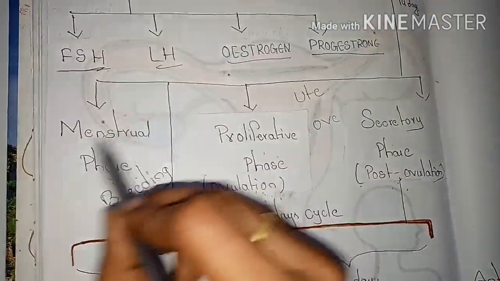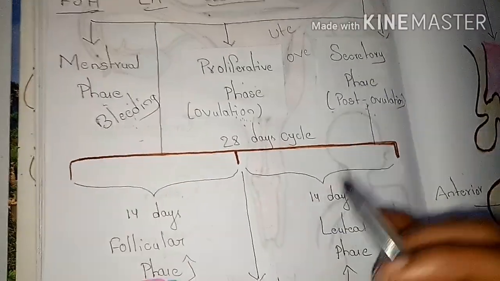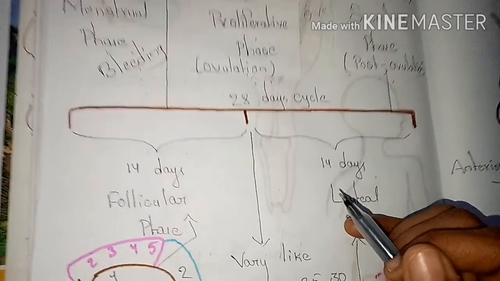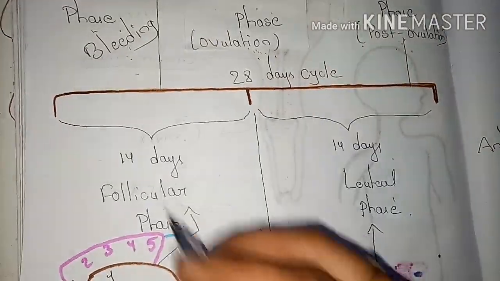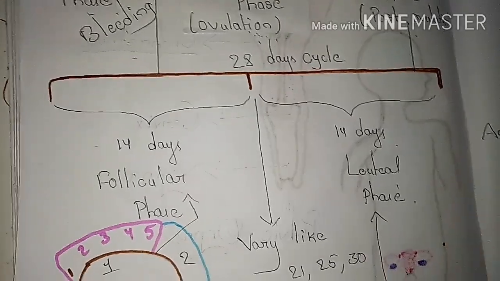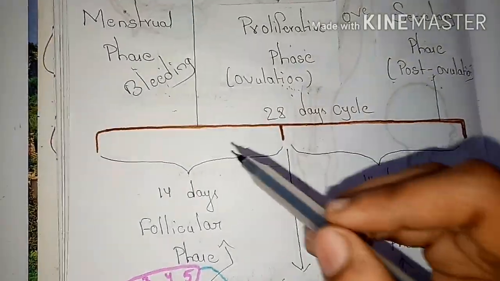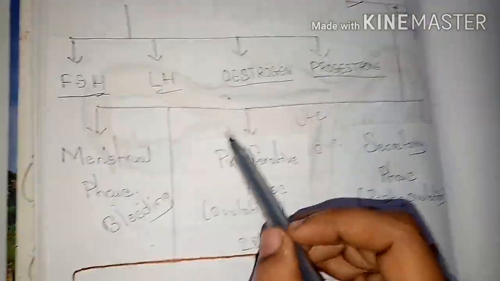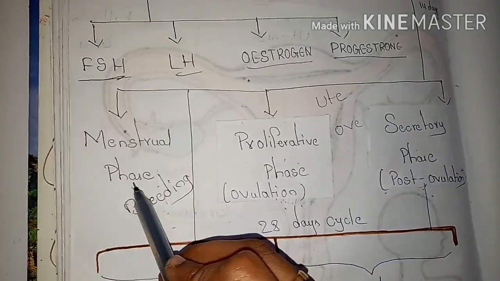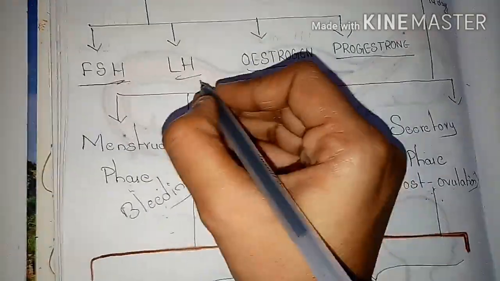These are the phases which occur in the uterine cycle, and the phases which occur in the ovarian cycle are the follicular phase and the luteal phase. These are the phases of the ovarian cycle. In this, the follicular phase is present at the pre-ovulation stage. Between the menstrual phase and the proliferative phase, the pre-ovulation phase may be present.